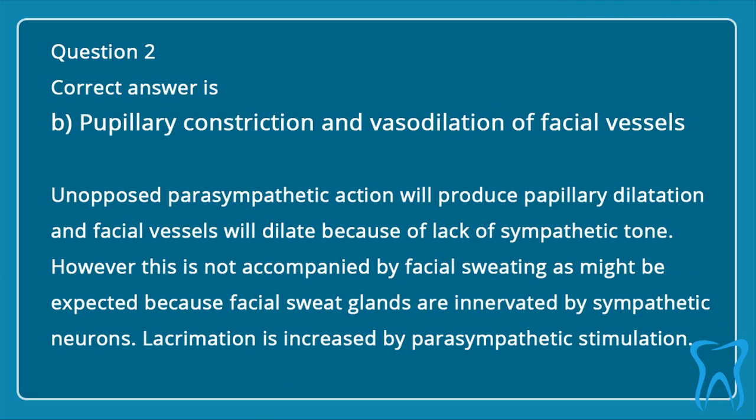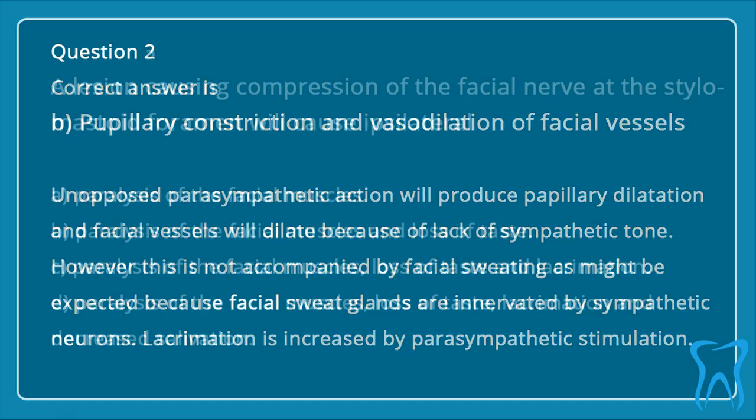Correct answer is B. Pupillary constriction and vasodilation of facial vessels. Unopposed parasympathetic action will produce pupillary constriction, and facial vessels will dilate because of lack of sympathetic tone. However, this is not accompanied by facial sweating as might be expected, because facial sweat glands are innervated by sympathetic neurons. Lacrimation is increased by parasympathetic stimulation.